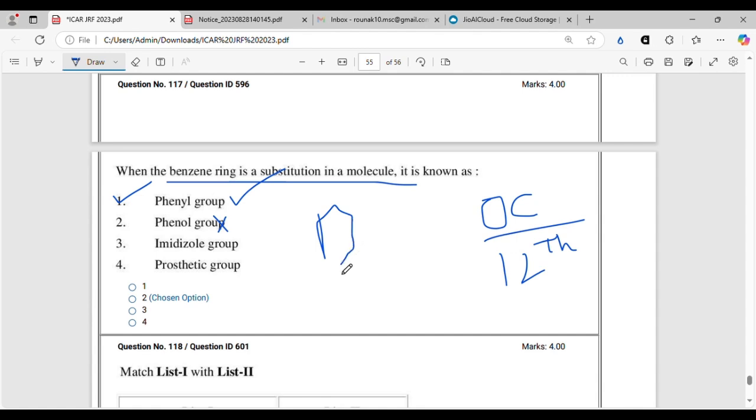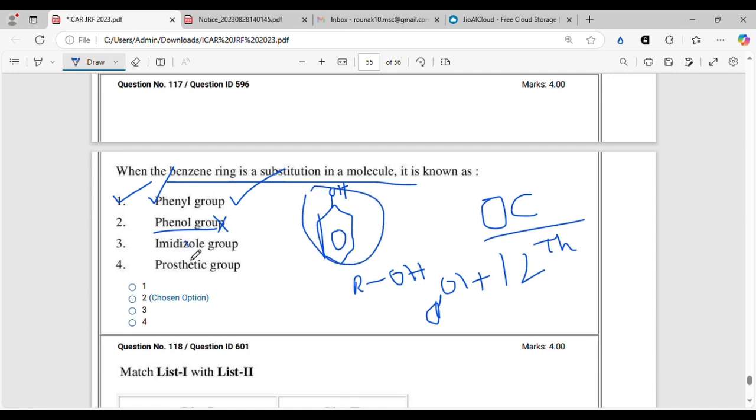Phenol is this particular compound. This particular compound is called phenol. But they are asking when the benzene ring is a substitution in a molecule. Say there was some other alkane which has been substituted by a benzene group. All right, then that is called a phenyl. That group is called the phenyl group. Okay, phenol is not a group. Phenol is the name of this compound.